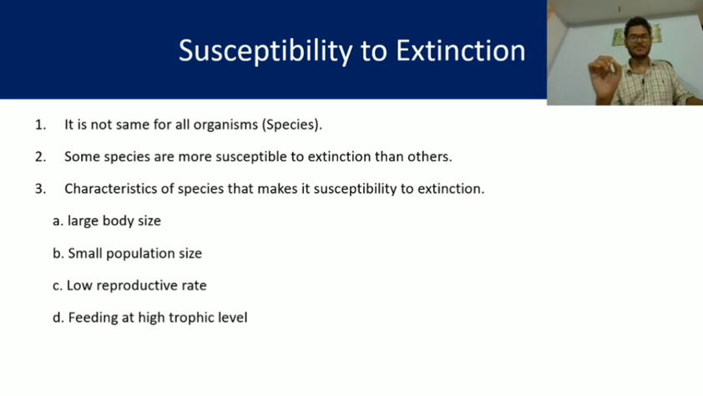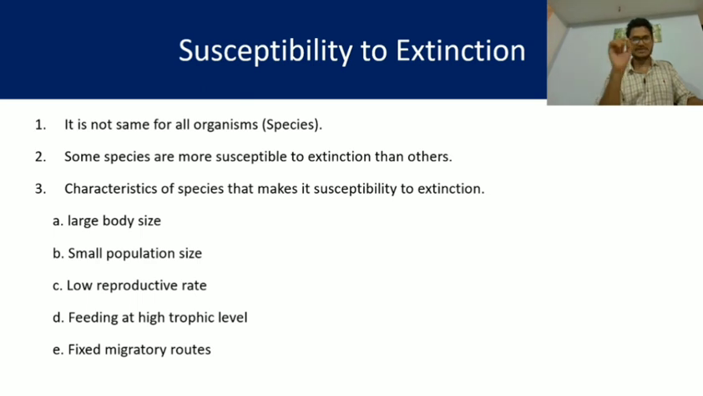Feeding at a higher trophic level. In the food chain, we know different trophic levels are there: autotrophs, then primary consumer, secondary consumer, tertiary consumer, quaternary consumer, top consumers, likewise. So for the organisms which are top consumers, the chance of their extinction is more because less energy will reach up to that level, and the food for them is limited.